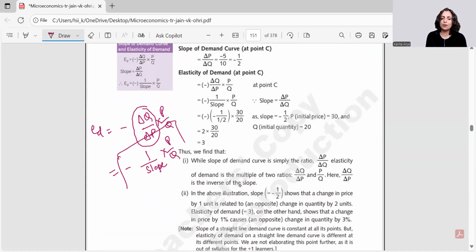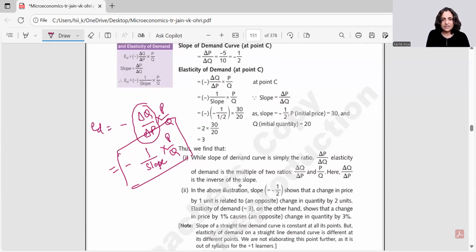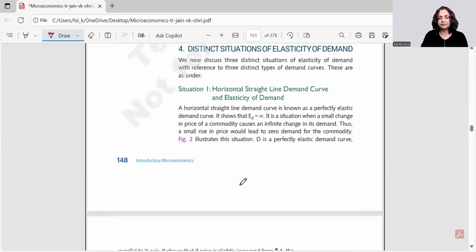And that gives you a beautiful expression for some numerical solution, where instead of giving you the changes, they may be giving you the initial price and quantities are these and the slope is this. So find out the elasticity. You simply have to put in the values and get the answer. So the box gives you this information that elasticity is equal to minus of 1 by slope, means the reciprocal of slope into price by quantity.